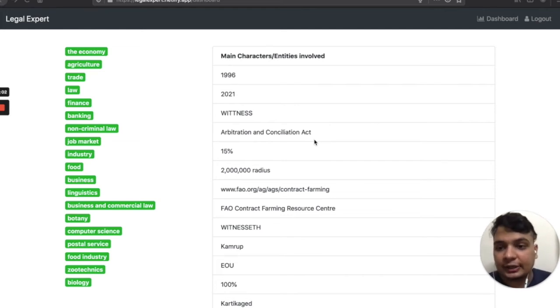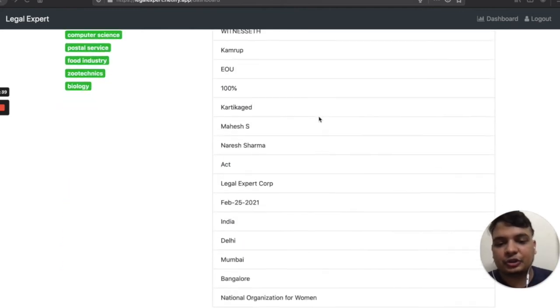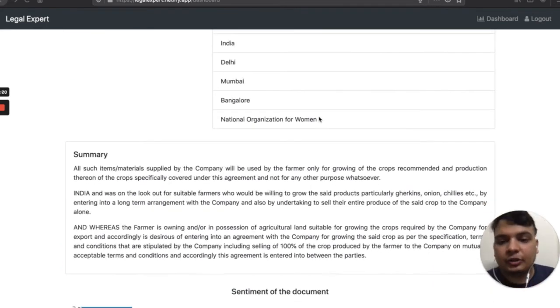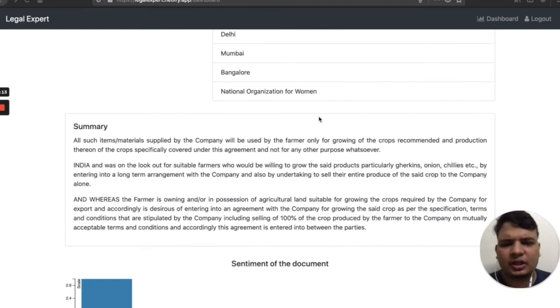On the left hand side, you can see the green boxes. What it essentially tells a farmer are the important topics that are involved in the contract, for example agriculture, law, finance, banking. This and the summary, which you can find just below, have been used through the relevance endpoint. The summary gives a brief overview of the contract, helping the farmer save their time and get the important gist of a contract.